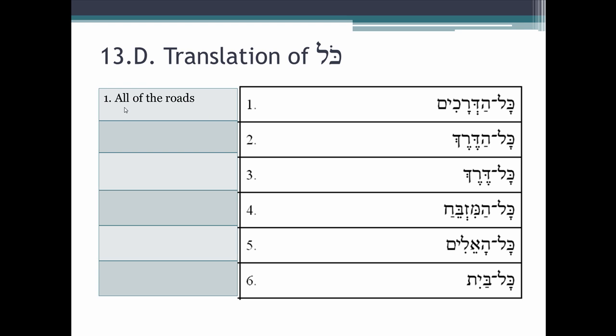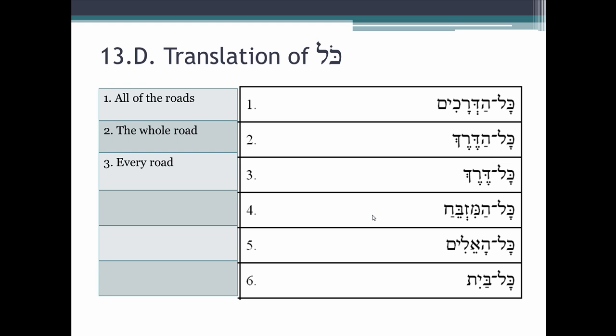It's the only option. Number 2, the whole road, kol ha-derek. We wouldn't say the every road. We can't say that because we have the word the. We have a definite article here. We have to put the in our translation. So the only real coherent English option is the whole road. And number 3, every road. That's an option here because there's no definite article. Kol derek. So every road in English becomes possible. We don't have to deal with the word the in our translation.